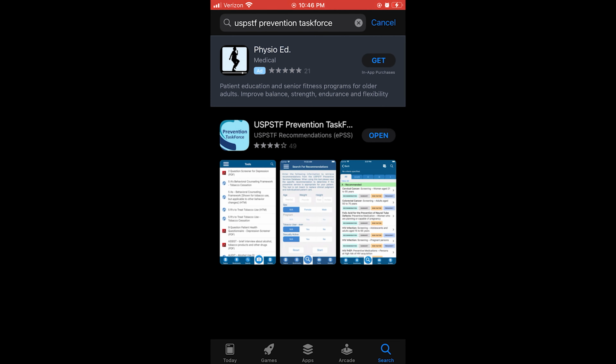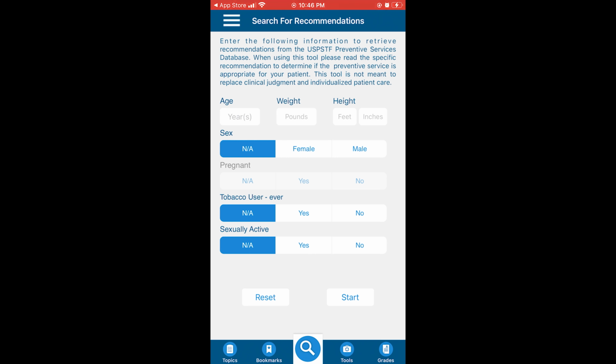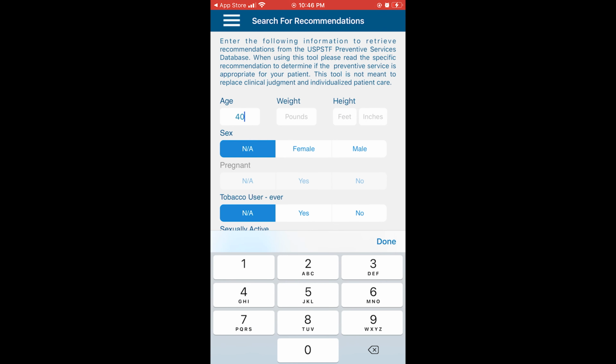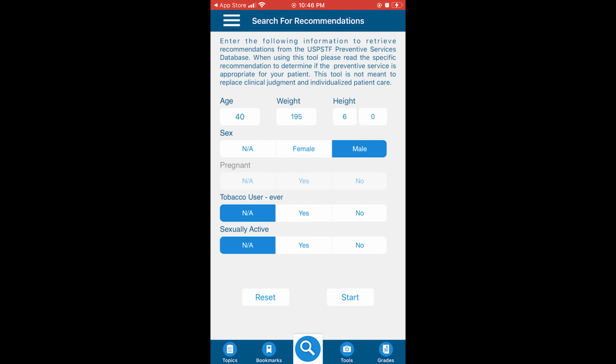Okay, I like to click the search bar down here at the bottom. This is one of the things that I'll actually use to help keep track when I'm seeing patients: go ahead and put their age in there. If you happen to think I'm younger than 40, that's super nice of you. I am not, but we'll go ahead and put down 195 pounds. That maybe sounds about right. If you thought I was lighter than that, again, thank you very much. So you put in your demographics here. I do not use tobacco, and there we go.